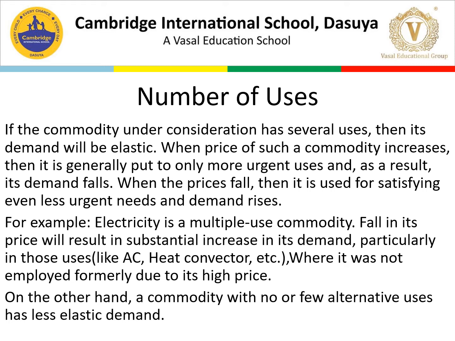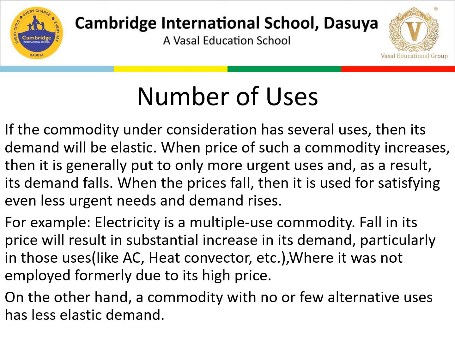Next is, for example, electricity. Electricity is a multiple use commodity. A fall in the price will result in a substantial increase in its demand. People will use more AC and more heat convectors. So we start consuming more electricity where it was not employed formerly due to its high price. Because of the high price, we were not preferring to use more of these things. So once the price of electricity falls, we will use more.